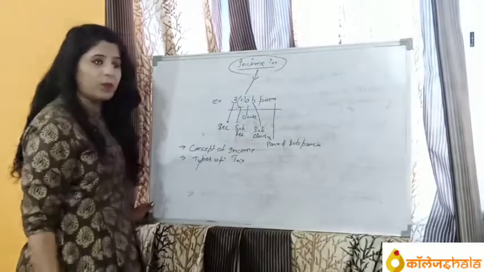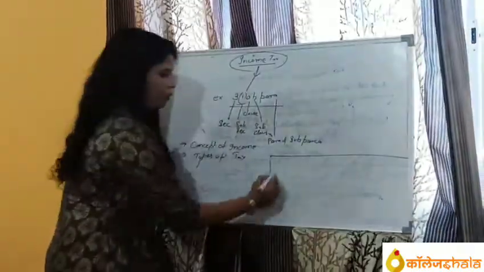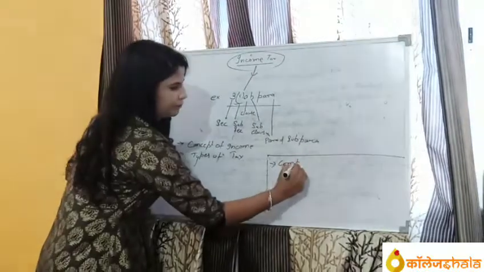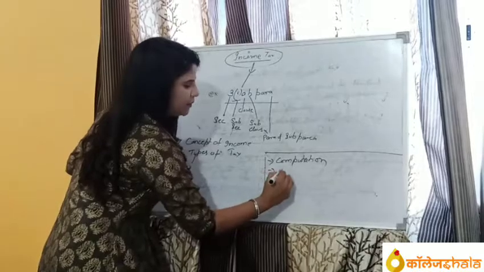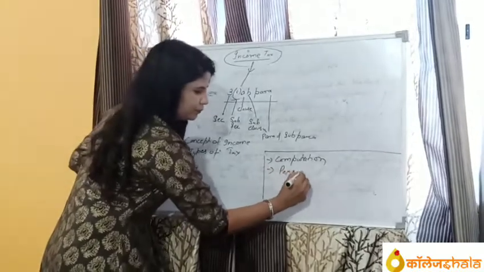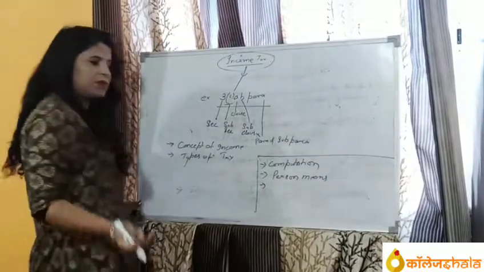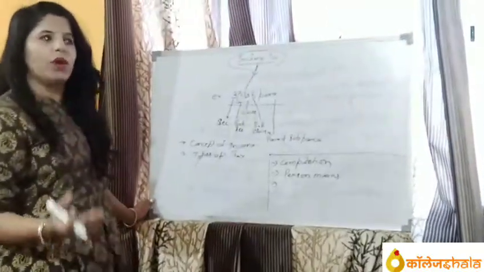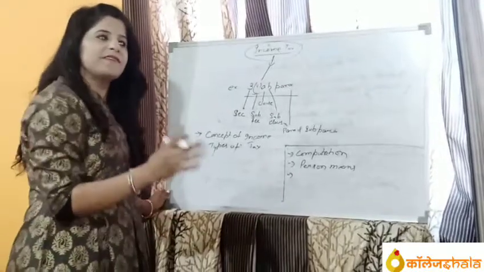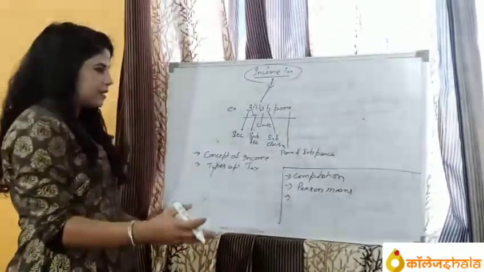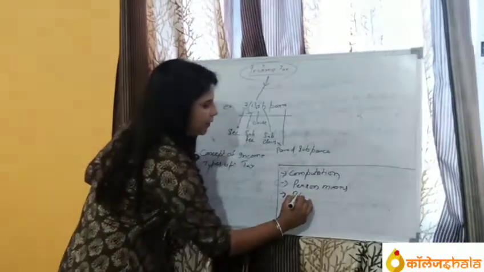And next class we will cover computation of income tax: person means what, what is the difference between person and assessee, who are liable to pay tax, who is a resident, what is the difference between a resident and a citizen, of course. And next, PAN.